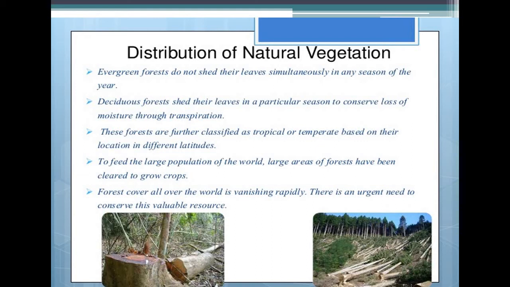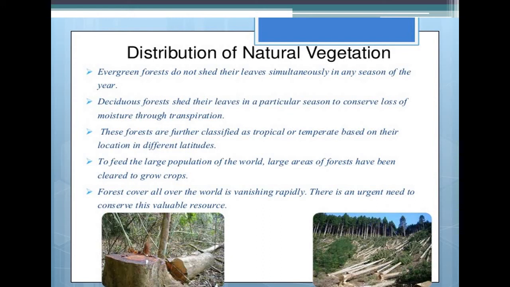As we know, day by day the population is increasing. So to feed the large population of the world, large areas of forest are now cut down and cleared to grow crops for the purpose of agriculture, so they can feed the large population. Forest cover all over the world is vanishing rapidly. There is an urgent need to conserve these valuable resources.